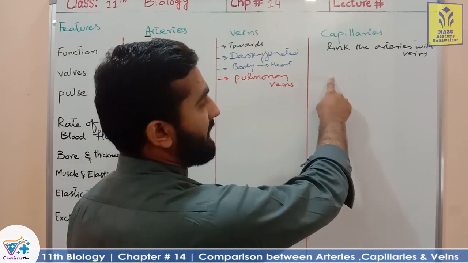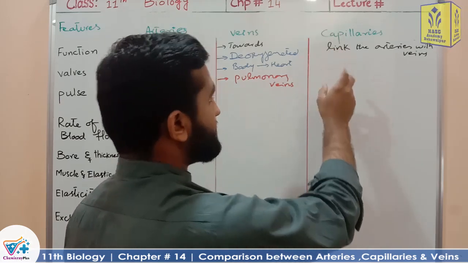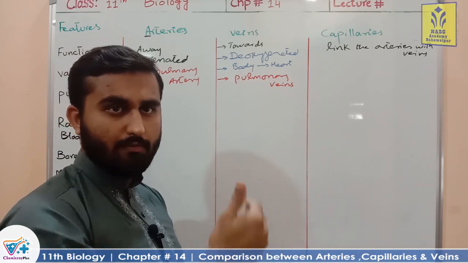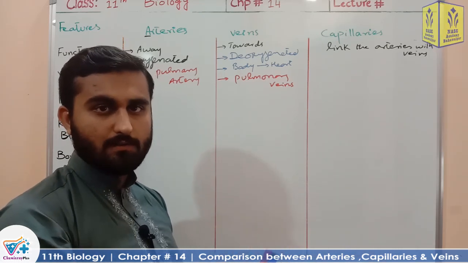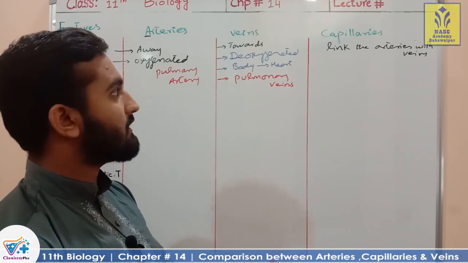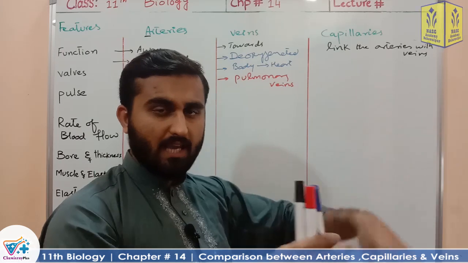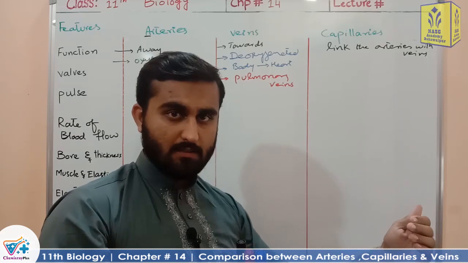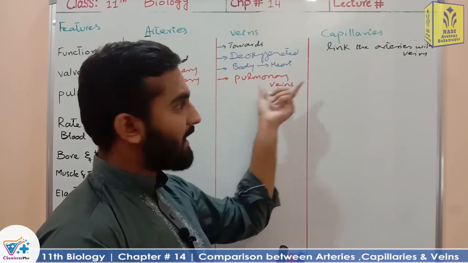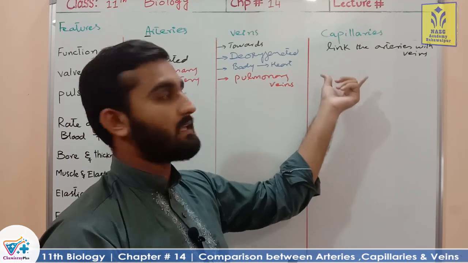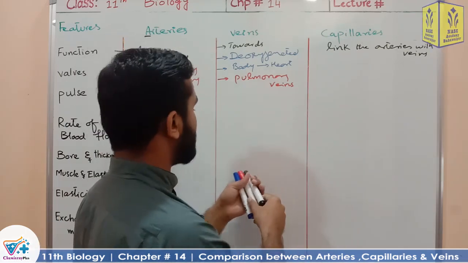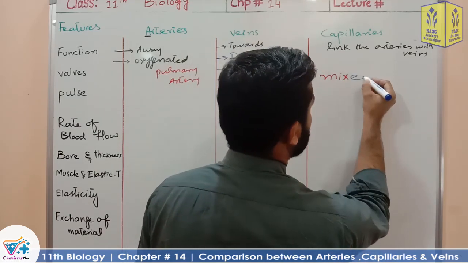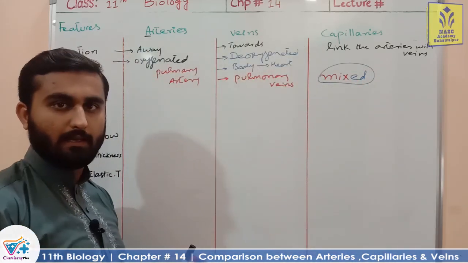When we discuss the structure of the capillaries, the capillaries arise from the division of arterioles. When the arterioles divide, they are converted into capillaries. And when the capillaries join, they form venules. They link the arteries and veins. So, which kind of blood is present in capillaries? Capillaries have mixed blood. Clear?